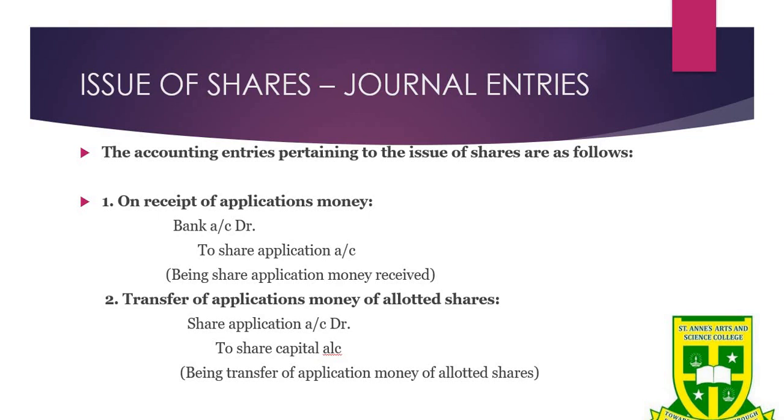For example, if the company is inviting only 1 lakh shares, but people are applying for 1,20,000 shares, the company will allot only those 1 lakh shares. The balance 20,000 will be rejected. So the journal entry for transfer of application money of allotted shares will be share application account debit to share capital account. So the first journal entry will be receiving the application money, and the second journal entry will be transferring the application money to share capital.